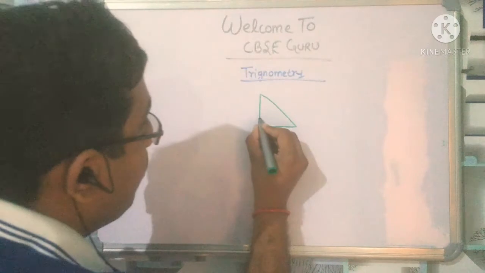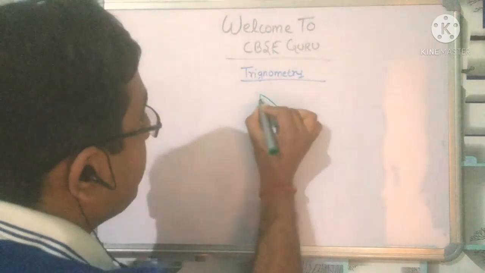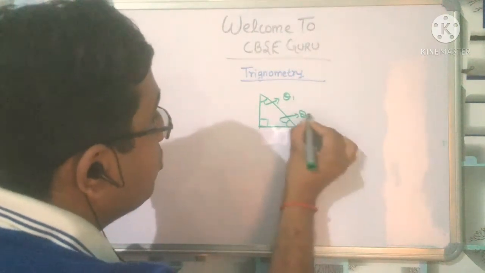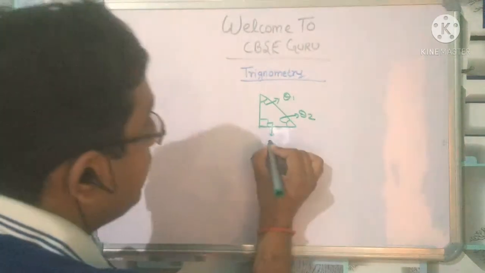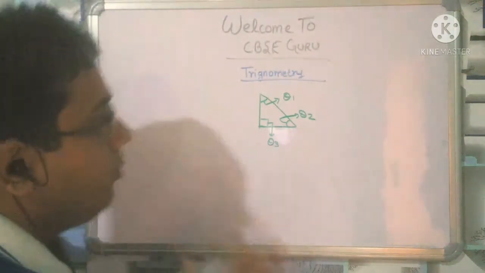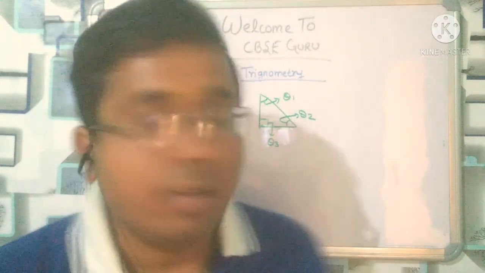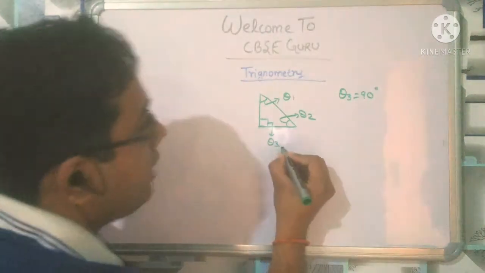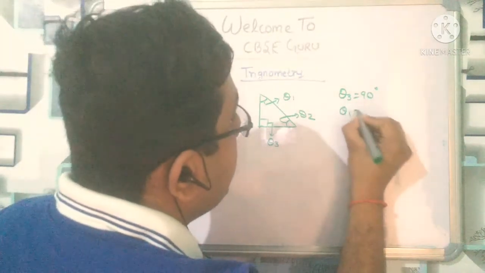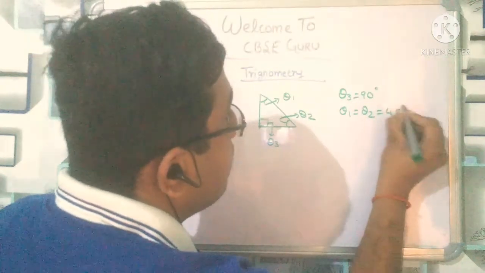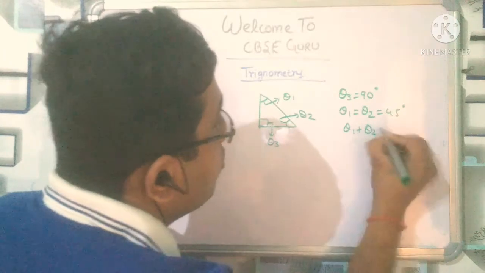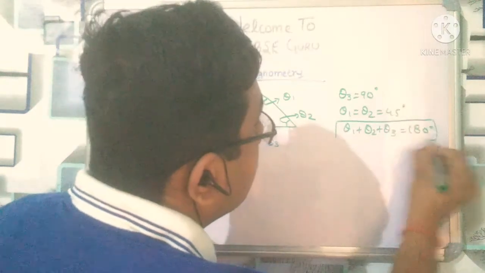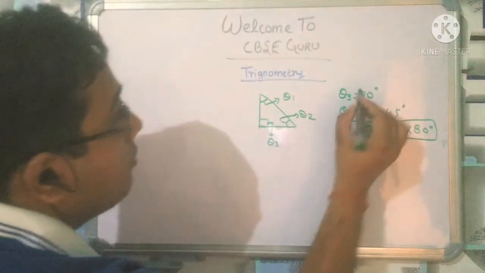In the right angle triangle, one angle of the three angles of the triangle, let us suppose this is theta 1, this is theta 2, and let us suppose this is theta 3, right? So in the right angle triangle, theta 3 should always be equal to 90 degrees, and here theta 1 and theta 2 are equal to 45 degrees, because we know that theta 1 plus theta 2 plus theta 3 is equal to 180 degrees. So to satisfy this, we get it like that.